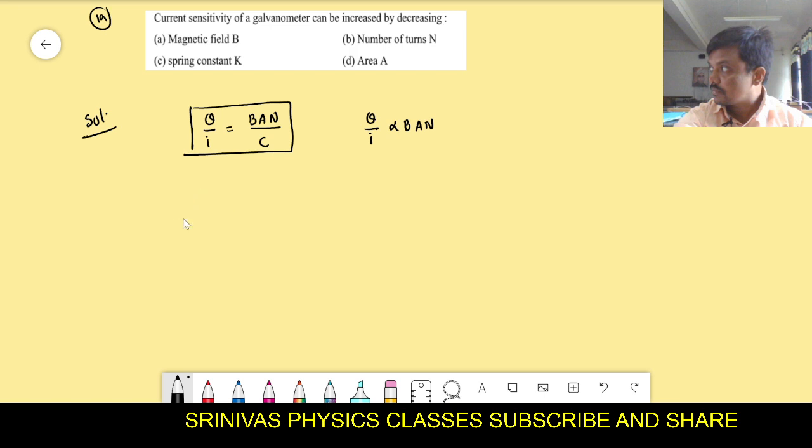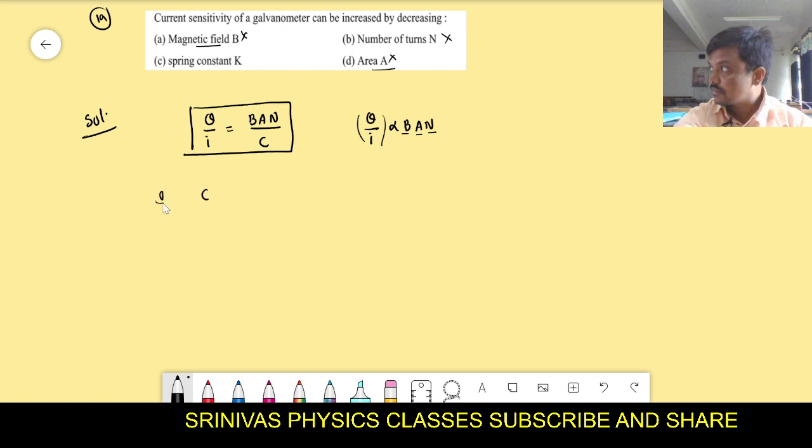Okay. And what they are asking is, current sensitivity can be increased by decreasing the field. If the field is decreased, then current sensitivity decreases. Wrong answer. They are asking about decreasing the number of turns. If you decrease the area, then current sensitivity decreases. If you decrease the number of turns, current sensitivity decreases. But something you should decrease, so that the current sensitivity increases. For that, C should be decreased.